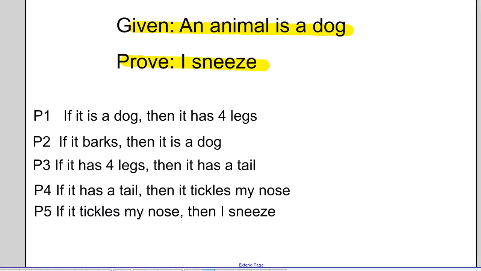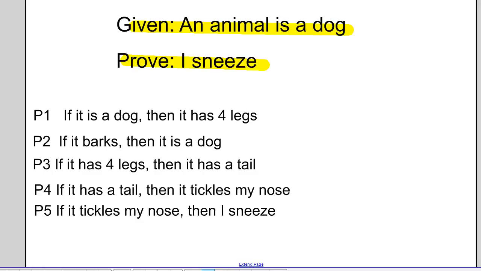Okay, you're back. Our job right now is to arrange these statements, P1, 2, 3, 4, 5, I've numbered them, and we're going to put them in order. So we start out with given an animal is a dog, we prove that I sneeze. So what I first need to do is look for the statement that says we're given an animal is a dog. So I'm going to go look for if an animal is a dog.